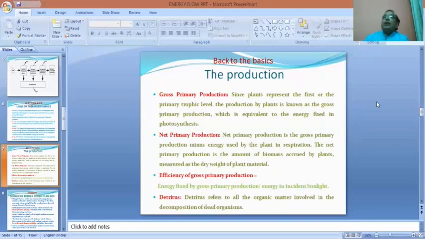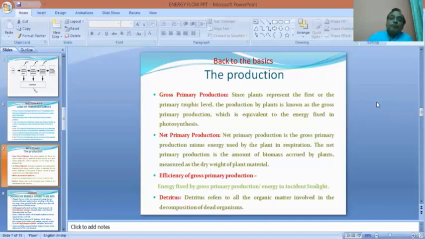But the entire energy that the plant fixes is not made available to the next trophic level. In fact, the plant is fixing energy for sustaining its own life. So part of the gross primary production is utilized by the plant for carrying out its life activities, for respiration and for other purposes.